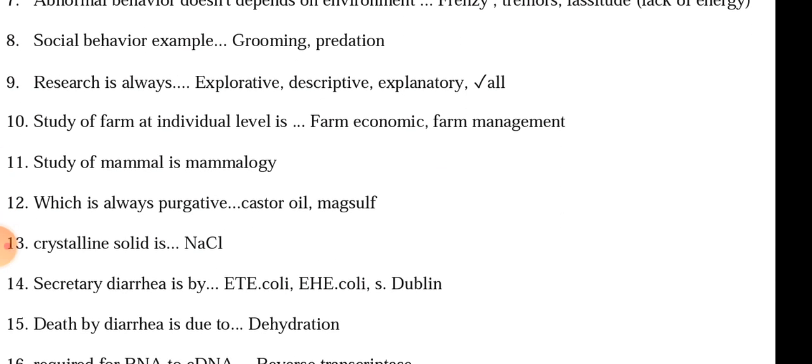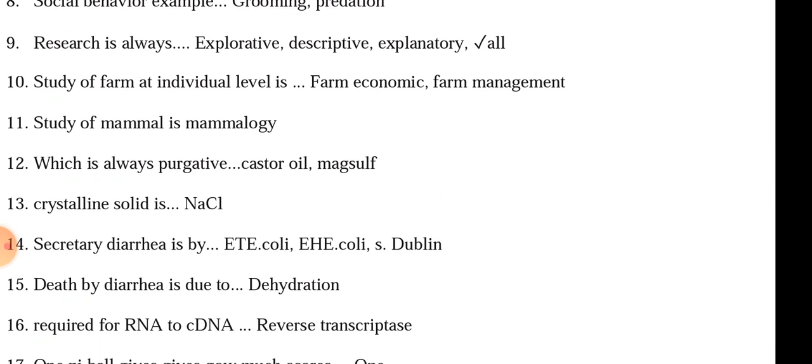Crystalline solid is sodium chloride. Secretory diarrhea is caused by enterotoxigenic E. coli, enterohemorrhagic E. coli, or Salmonella Dublin. I do not know the exact answer, but according to me, enterotoxigenic E. coli may be the possible answer, but not sure. Death in diarrhea is due to dehydration. The possible options were dehydration, loss of minerals, etc. Required for RNA to complement DNA: reverse transcriptase is required for RNA to complement DNA.